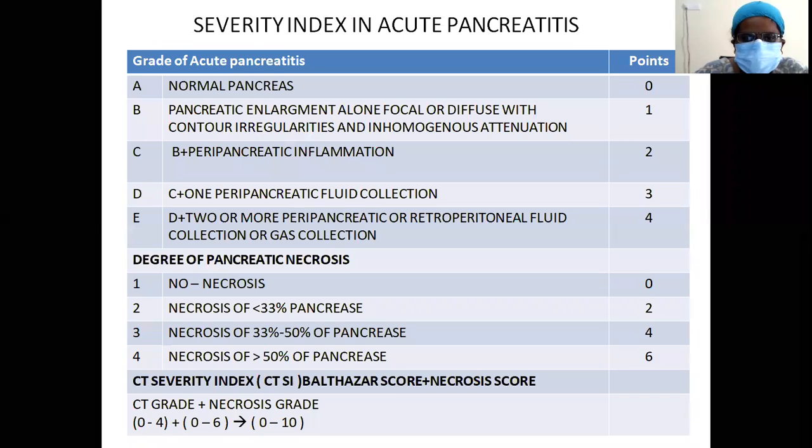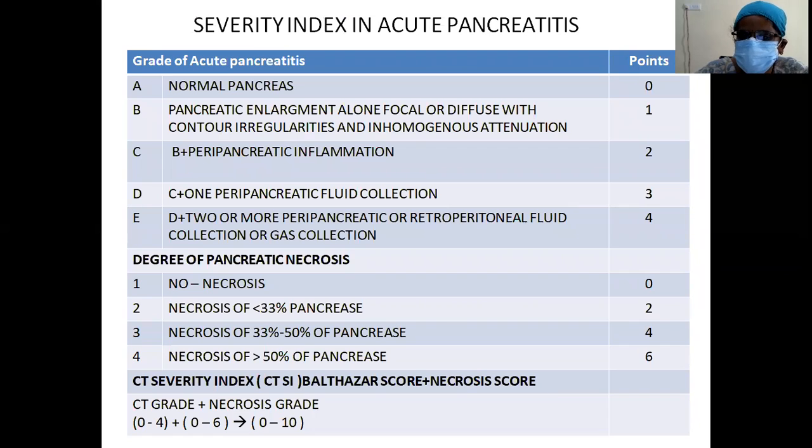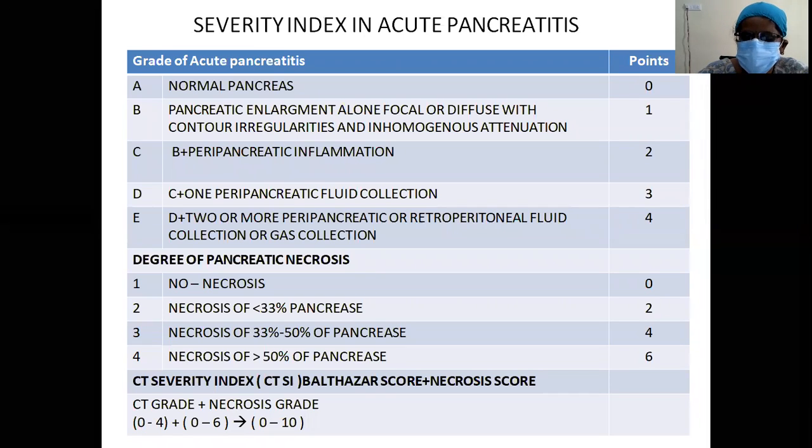And the next one is the CT severity index, CTSI. That is the addition of the Balthazar score to the necrosis score. It's a score of 0 to 10. A score of 0 to 4 is mild, 4 to 6 is moderate, and more than 6 carries very high mortality.